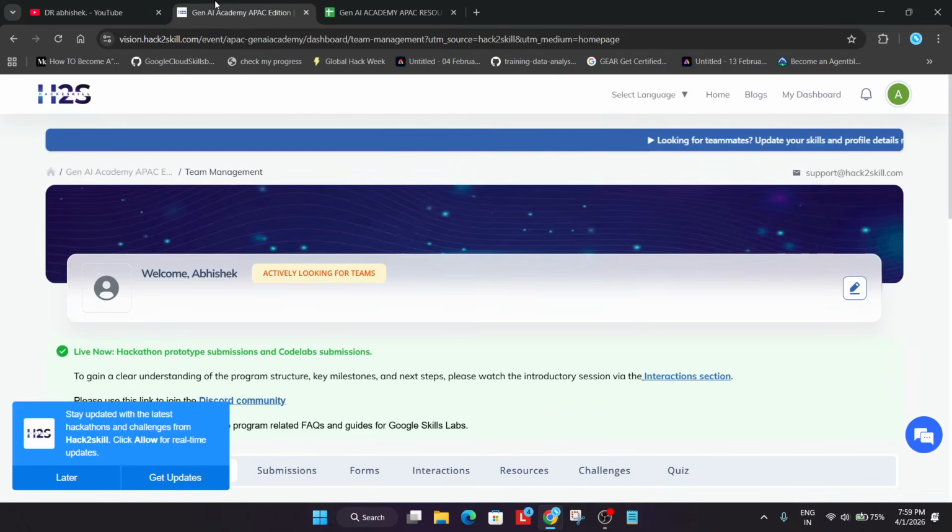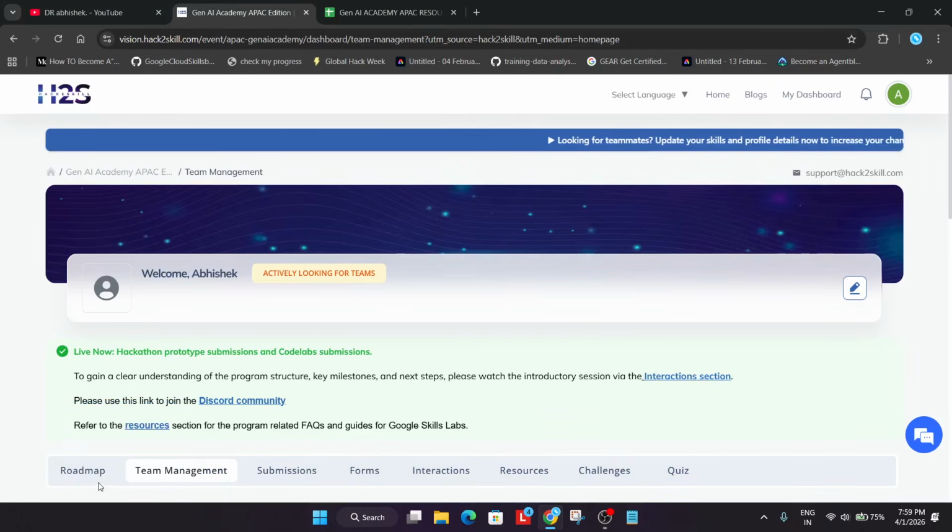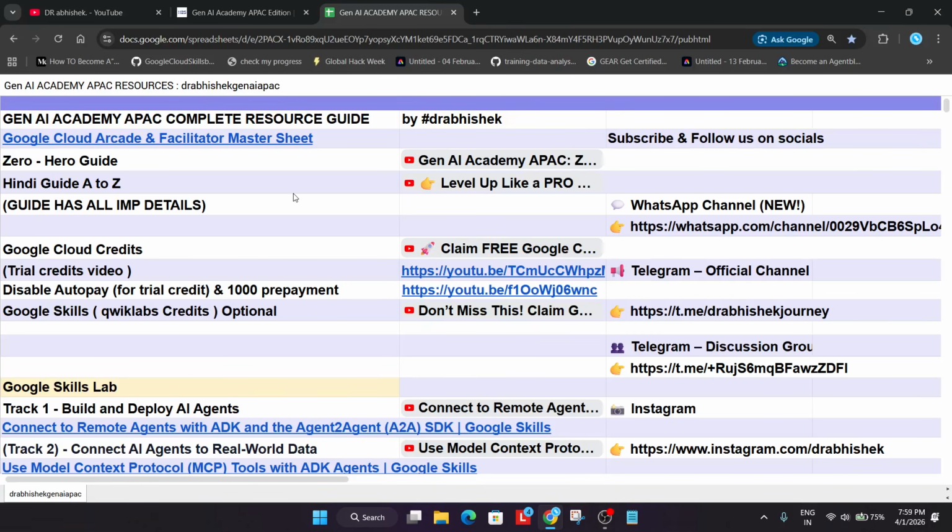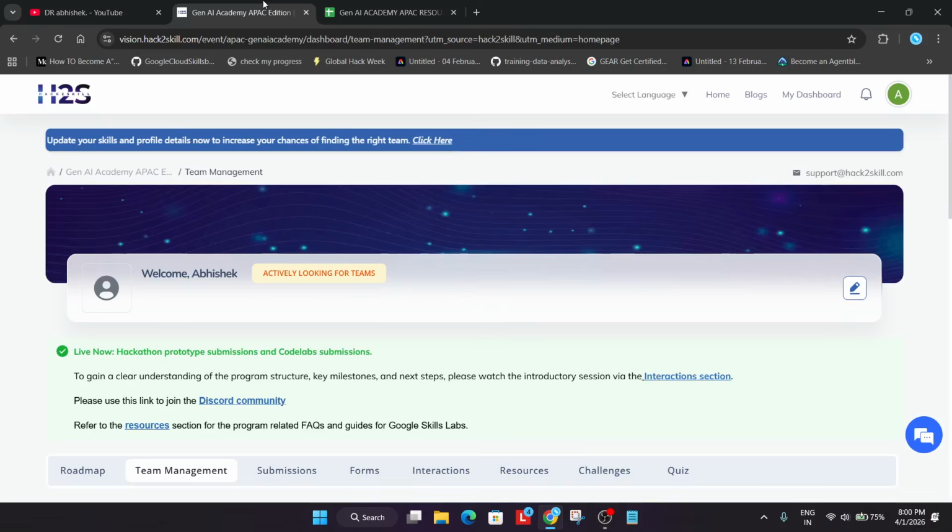Coming over here directly to the Gen AI Academy APAC edition dashboard. And one more important thing, if you don't know about this event, how to participate and what the criteria are, in the description box I have attached the master sheet. From there you can watch these videos and understand about the event in Hindi and in English too. Now just come over here.